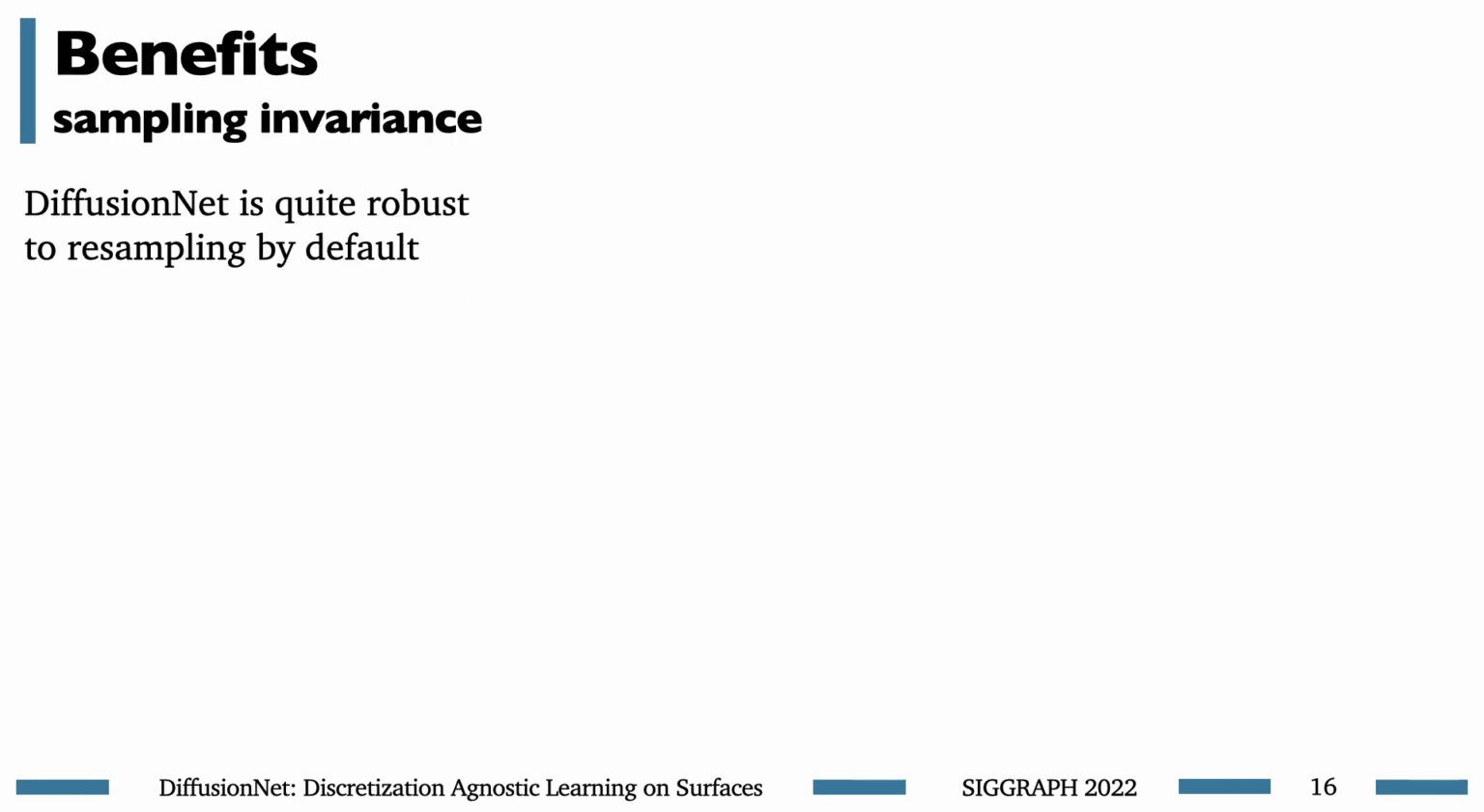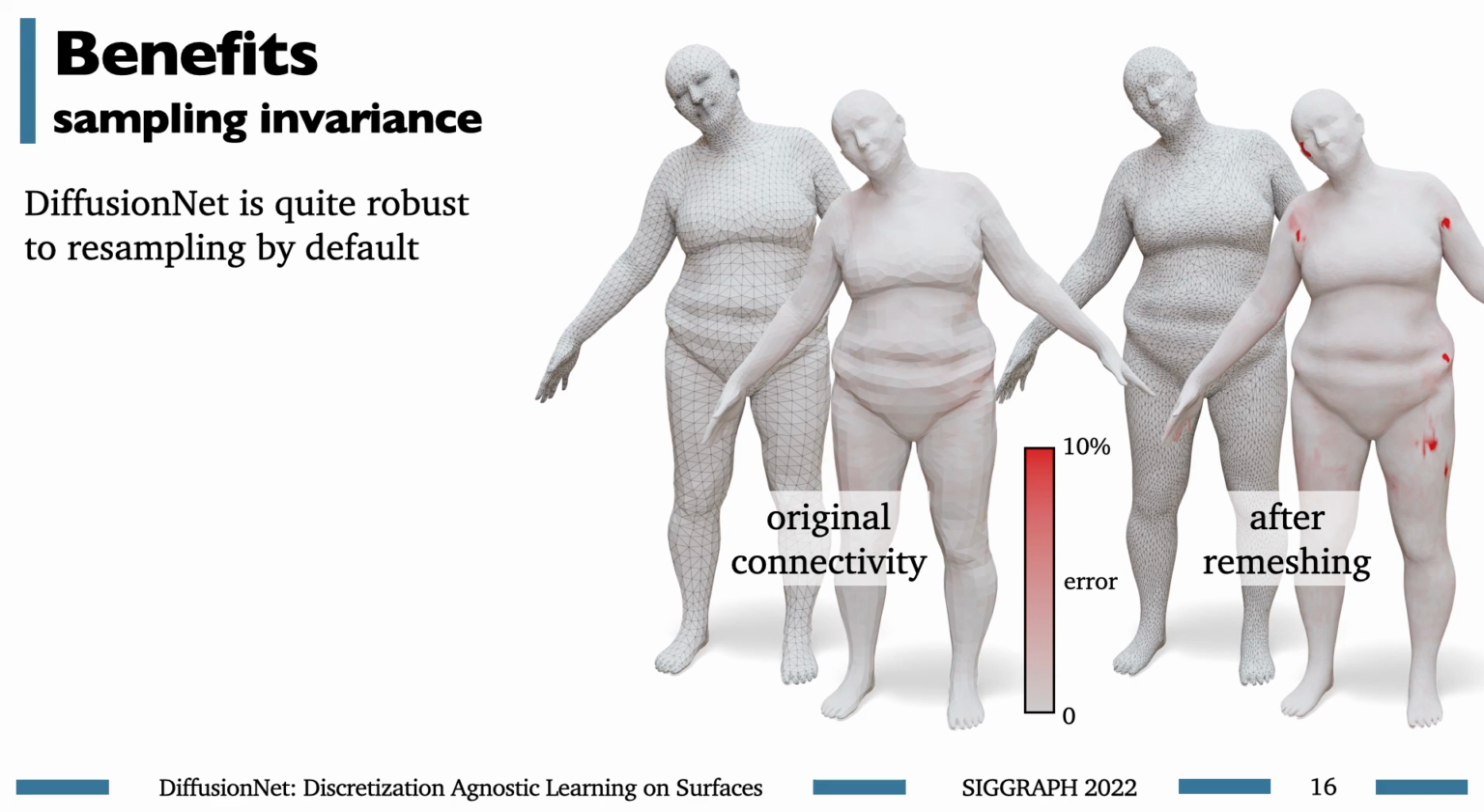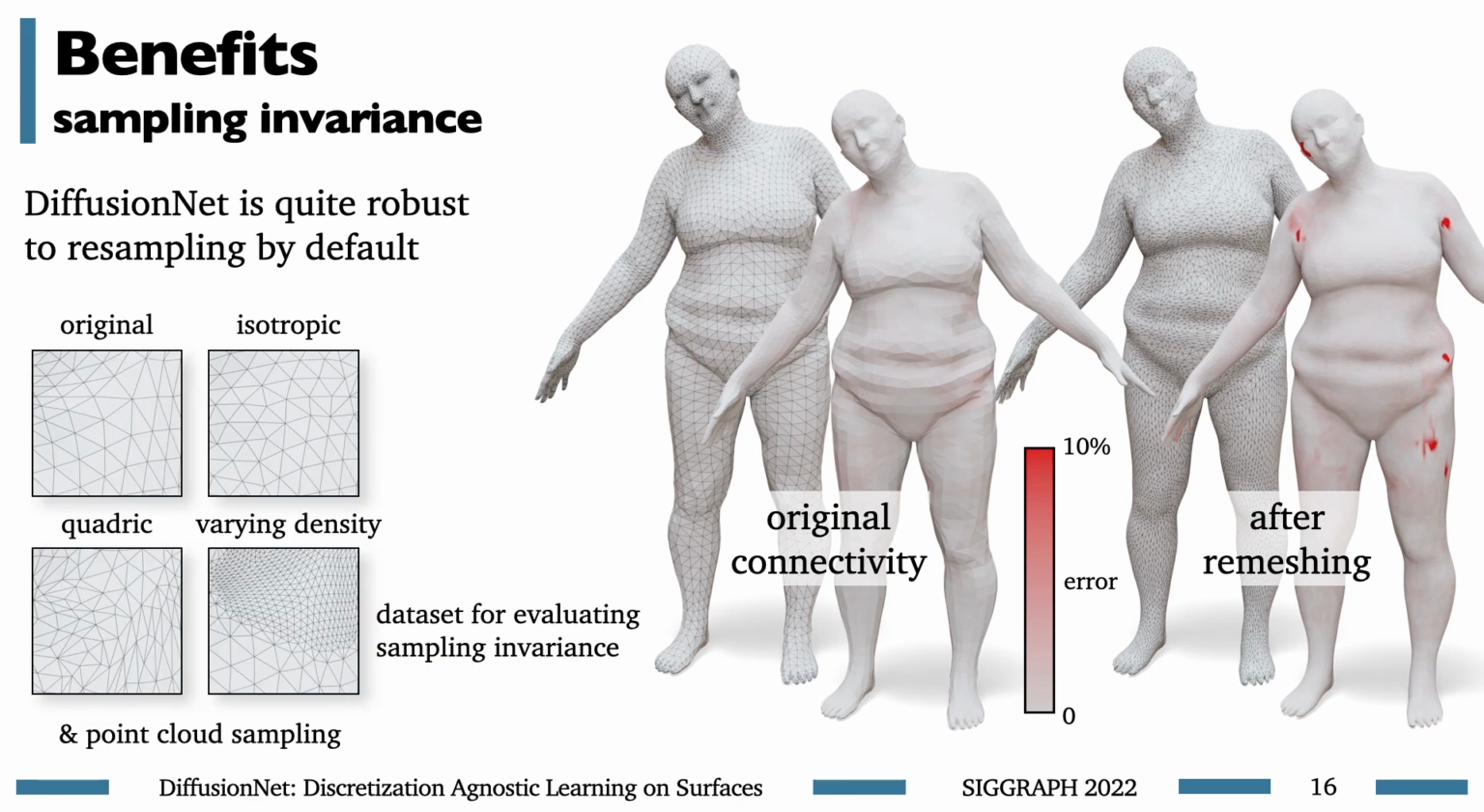And let's come back to this question of sampling invariance that we motivated at the beginning of the talk. Well, DiffusionNet is quite robust to resampling by default because it's built on top of the smooth, physically meaningful diffusion PDE. Here's an example again where we take this correspondence problem, trying to match the shape to some template which I'm not showing, and after remeshing the shape, the output of DiffusionNet only changes a very small amount. It retains almost all of its accuracy. And we quantified this property by constructing a data set of meshes which have been sampled via a variety of different schemes, and show quantitatively that DiffusionNet is quite agnostic to discretization by default.